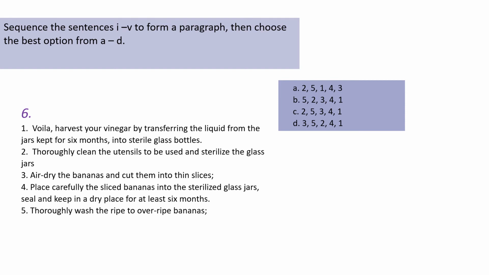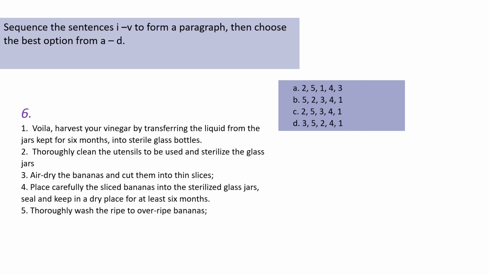Okay. Air dry the bananas and cut them into thin slices. Okay. That means we're preparing in here something, and so preparatory to the cutting up of bananas would be a first statement. So sentence number 3 will not be a good first sentence. Place carefully, that also will not be a first statement. And then number 5, so cannot also be.